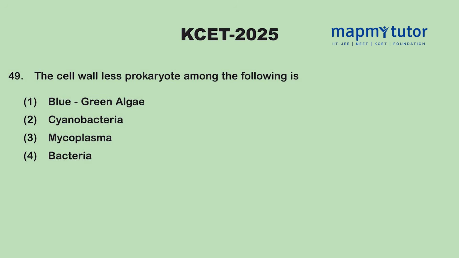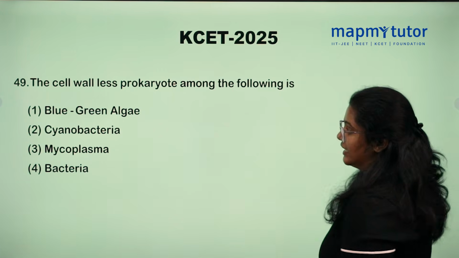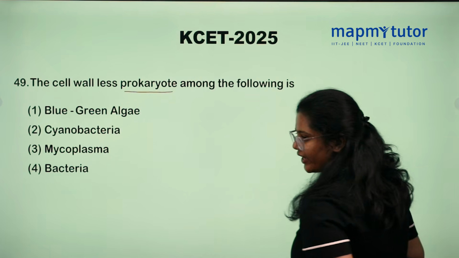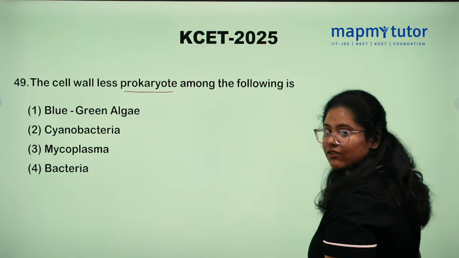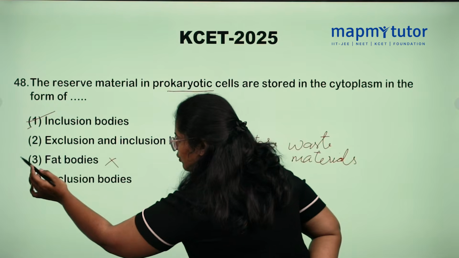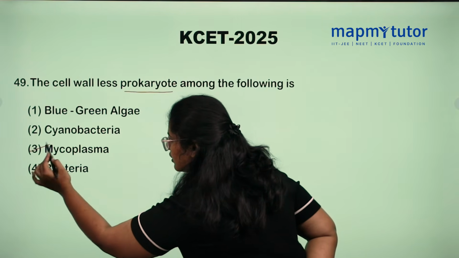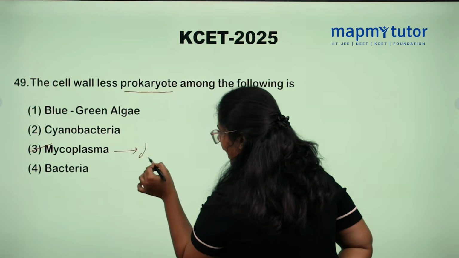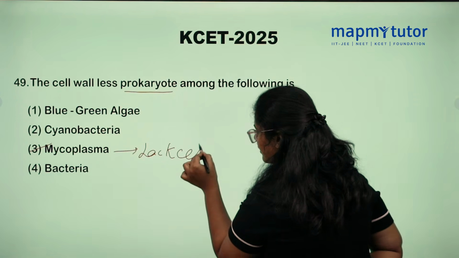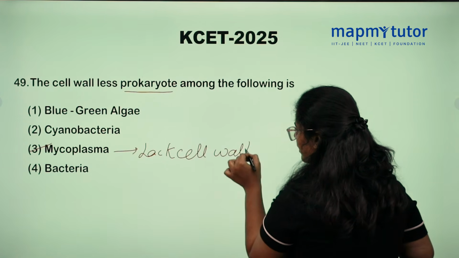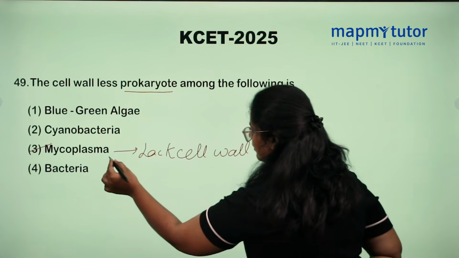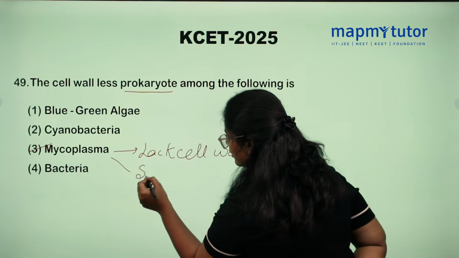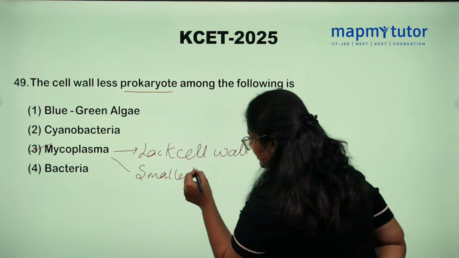The cell wall less prokaryote among the following. So what the question is telling here is that the prokaryote or the organism doesn't have a cell wall. So which of the following doesn't have a cell wall? The option is mycoplasma. Mycoplasma lacks a cell wall and it is the smallest living cell known. Remember, smallest living cell.